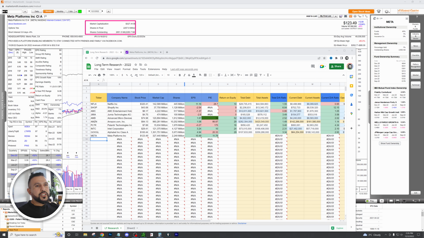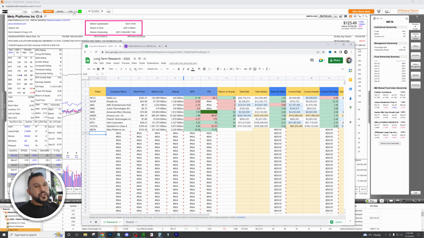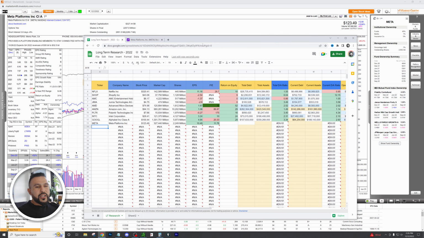Now, if you want to see the market cap, shares float, and shares outstanding, it's all presented to us right here on MarketSmith's website. All the information is right there. Next thing we want to look at is the return on equity. And where do we see that? Well, MarketSmith gives that right to us right here. Return on equity is 31. So we're going to put that in right there. Perfect. Another green check mark. All right, guys. So this is looking good.